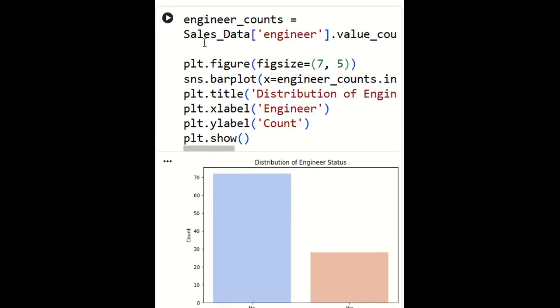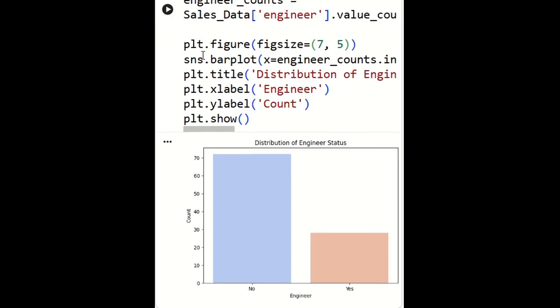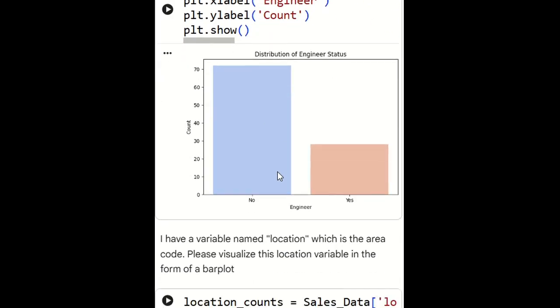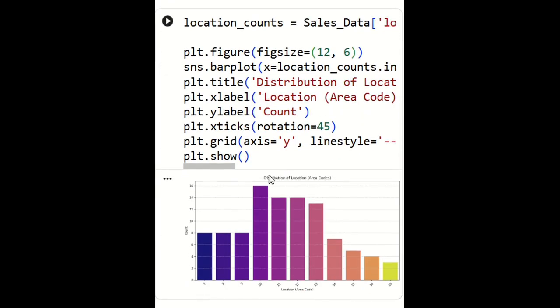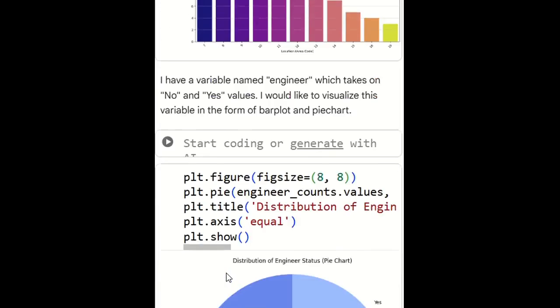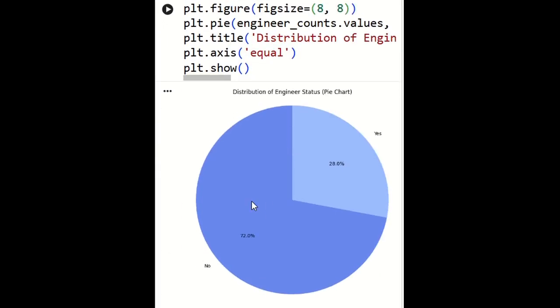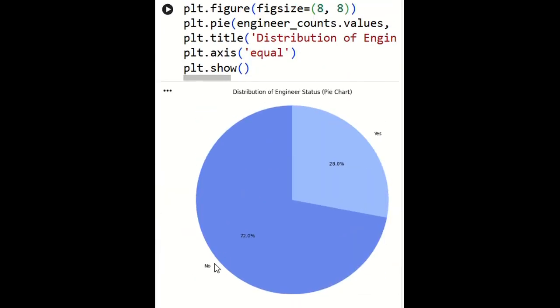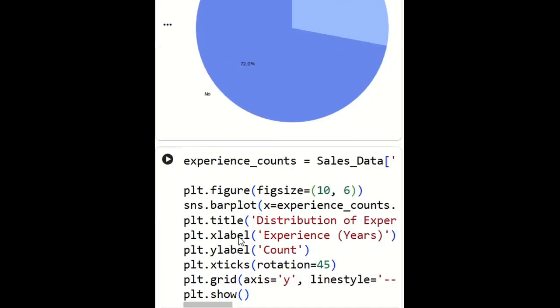Here we're trying to plot a count plot. We're trying to get the count for the given distribution, for the given engineering status. And again, we're trying to plot a histogram bar plot for the sales location value count. So for which location, how many sales were done. And next, we are going to perform a pie chart for engineering count. So here, the distribution of engineering count. This engineering status is yes or no, with almost no at 72%.